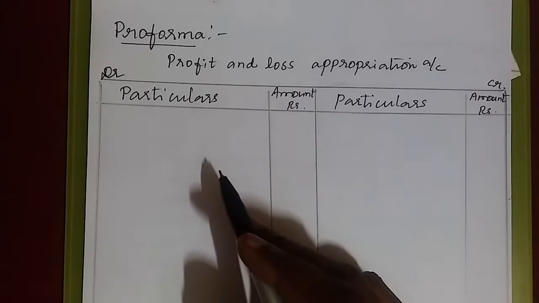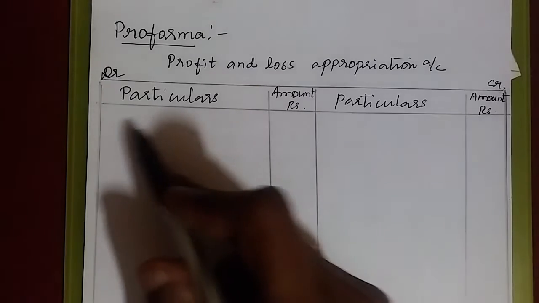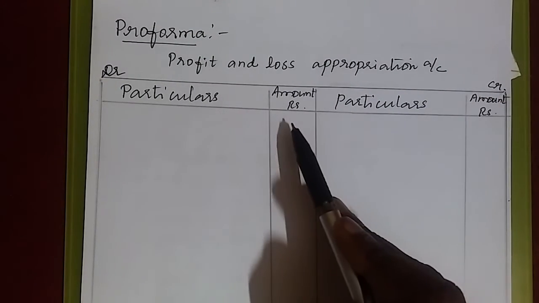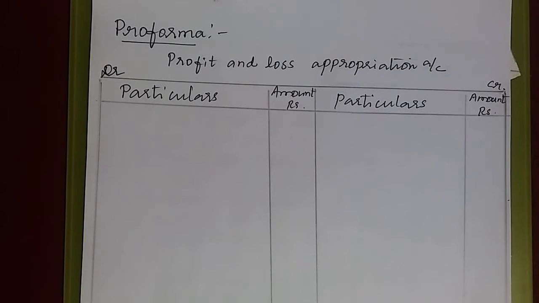Students, we shall discuss the pro forma of profit and loss appropriation account. See the table here: debit, credit, particulars, amount, particulars, amount. Here I have not taken a date column. The reason is that the profit and loss appropriation account should be prepared at the end of the accounting year. It is very clear to all that it should be prepared on the closing date of the financial year. So I have not included a date column.